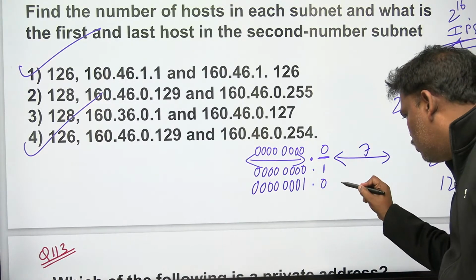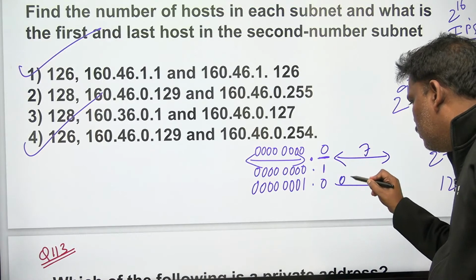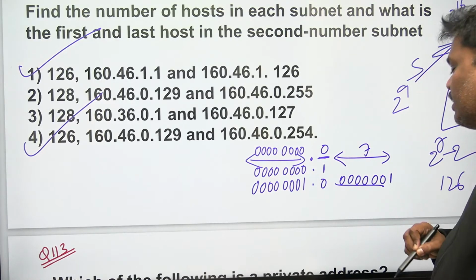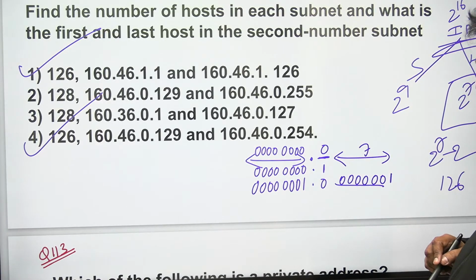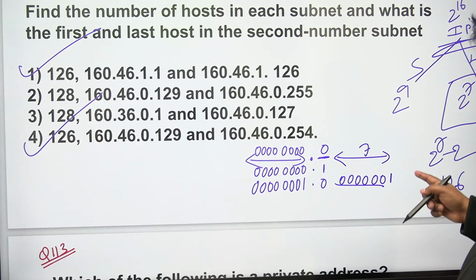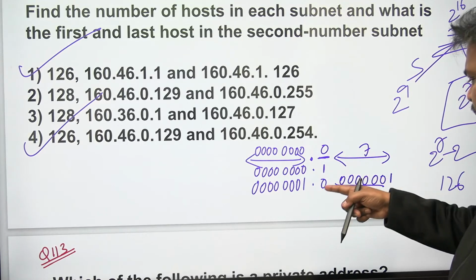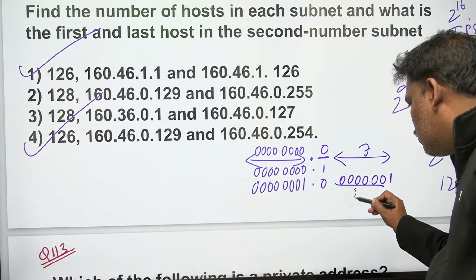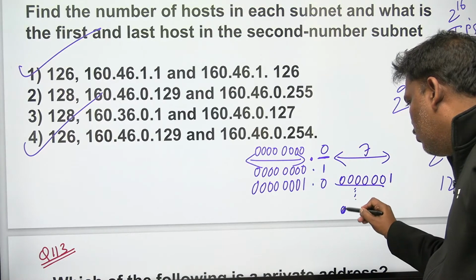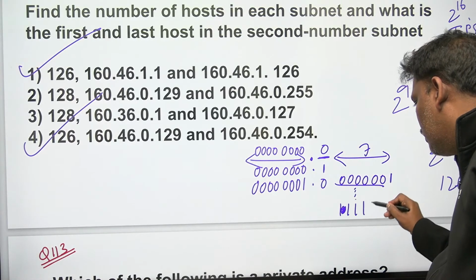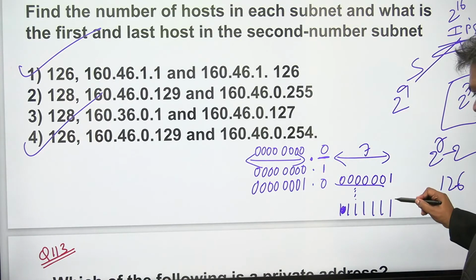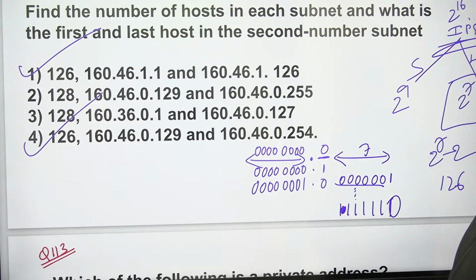What is the first host? These 7 bits: you cannot write host as all zeros or all ones. So this is going to be the second subnet's first host. What about the last host? All ones, 7 ones, but all zeros and all ones are not allowed, so you have to keep 0 here.